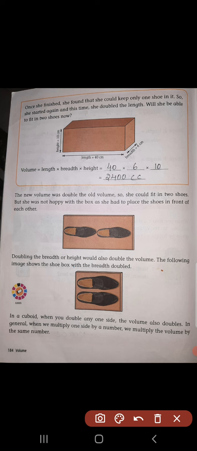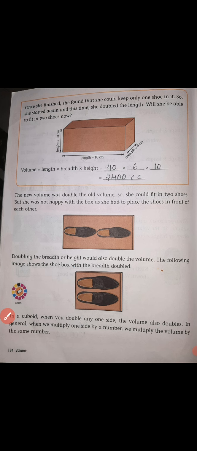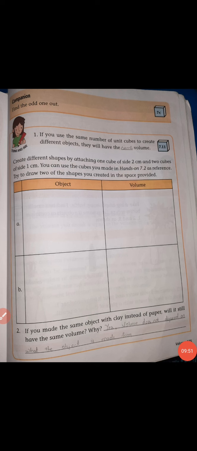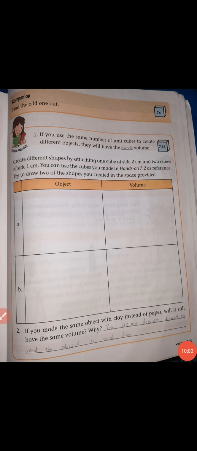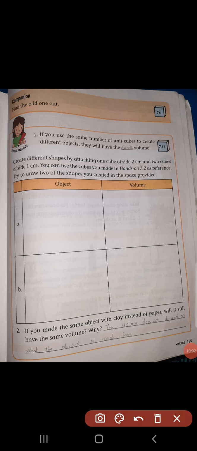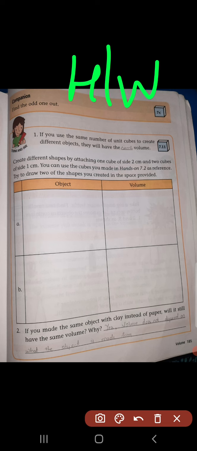In the previous box, the volume is 1200 cubic centimeters. If you double it, 1200 into 2, you get 2400 cubic centimeters. Now, coming to the next page, page number 185 in your study material, it is your homework, children. I'll explain this. You do your homework and post it in my group, children.